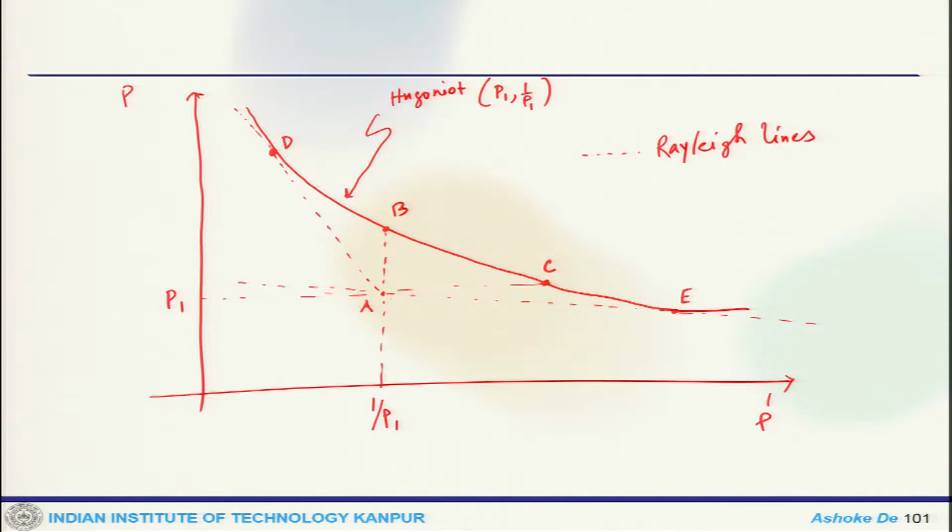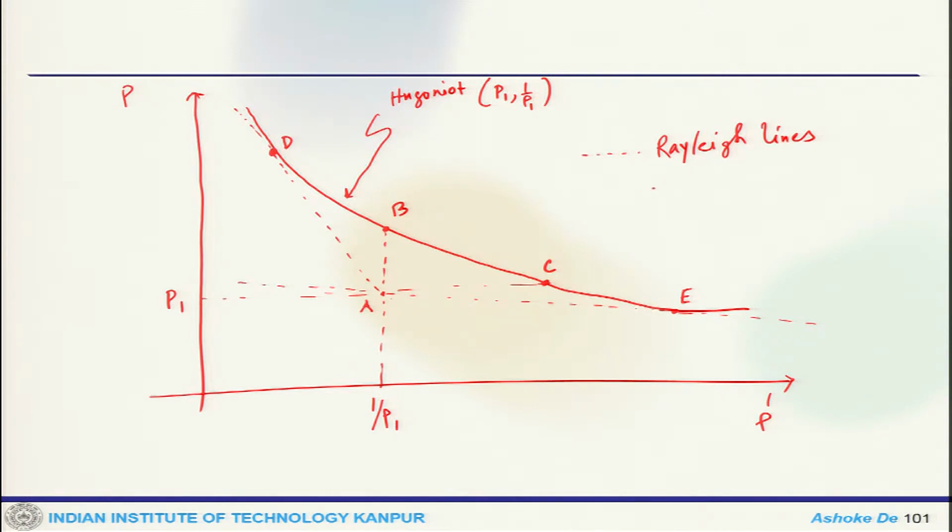Now the question which may arise is what point on this Hugoniot curve corresponds to a realizable physical state. Any real process going through points 1 and 2 must satisfy this Rayleigh and Hugoniot relation. So there are a few limiting situations.